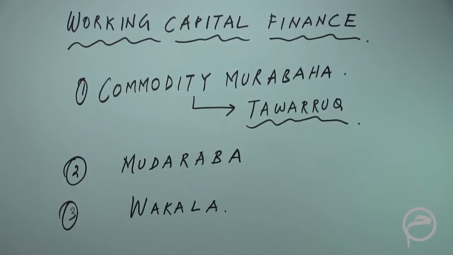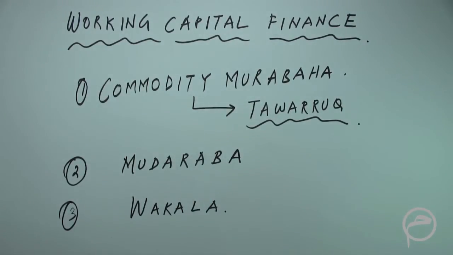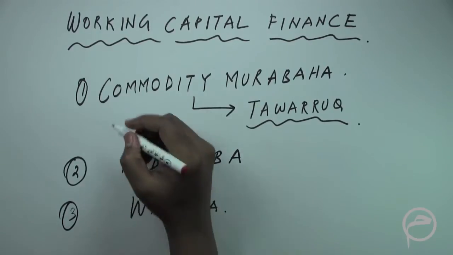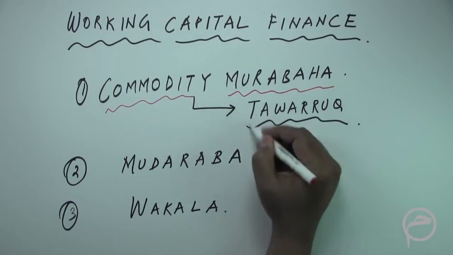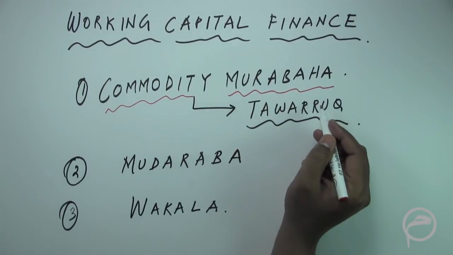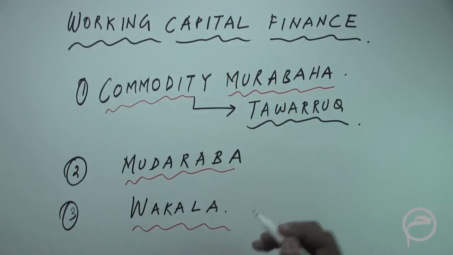Okay, so as we have discussed, there are three main structures which are used to provide working capital financing by Islamic banks. One is through the Commodity Murabaha, which is also commonly referred to as tawarruq. The other is the Mudaraba, and the third is the Wakala.